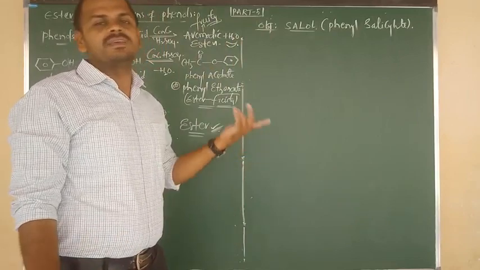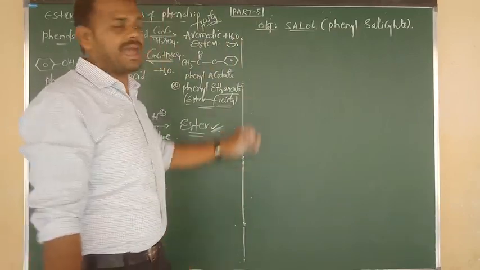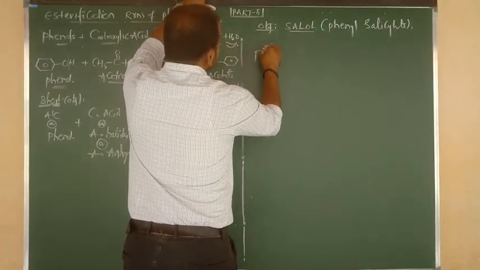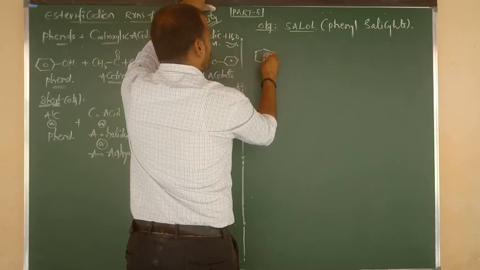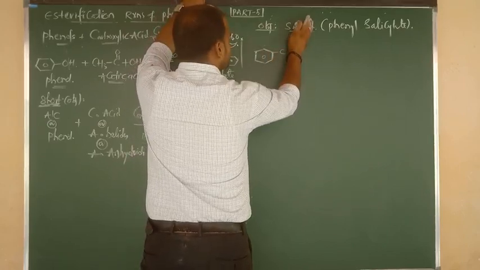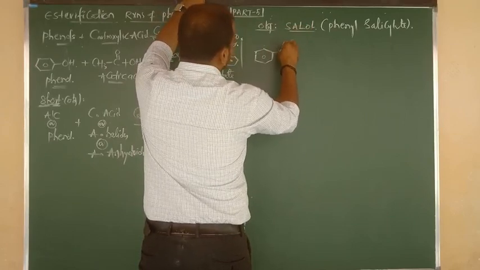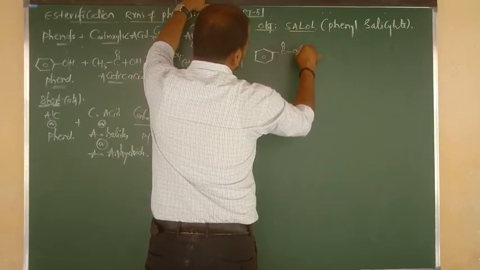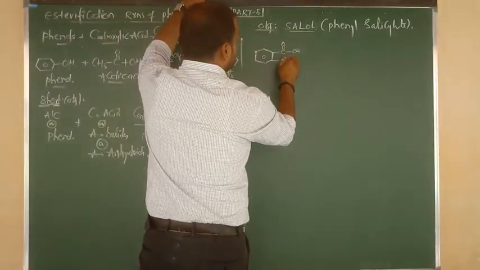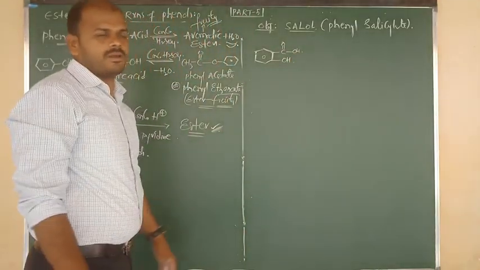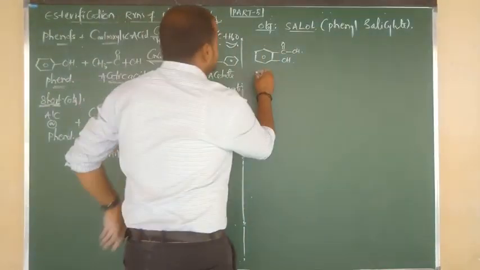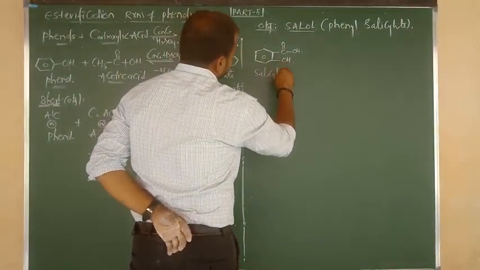This also we are going to prepare from salicylic acid using phenol. Here I am going to give you the preparation. First of all, I will discuss the structure of salicylic acid. What is the formula of salicylic acid? Benzene bonded to C double bond O bonded to OH, that is COOH, and at the ortho place, the side place, there must be an OH group. Benzene connected to COOH and OH on adjacent carbons. So this is known as salicylic acid.